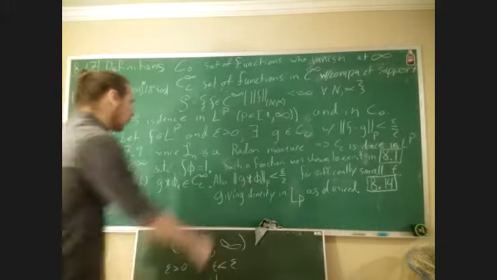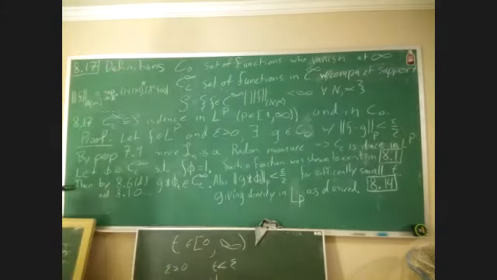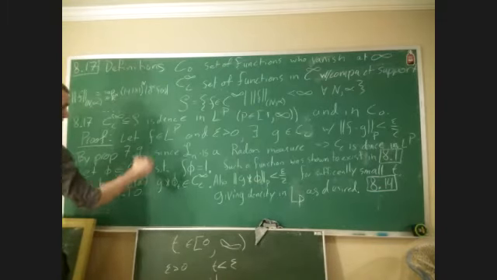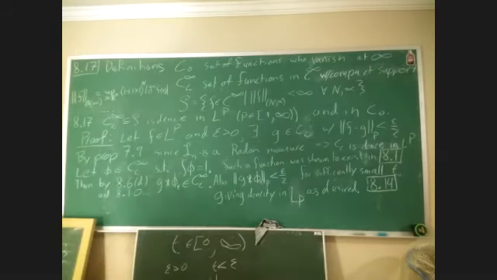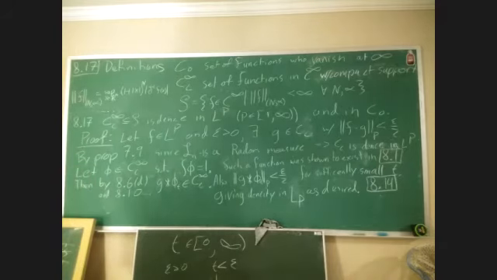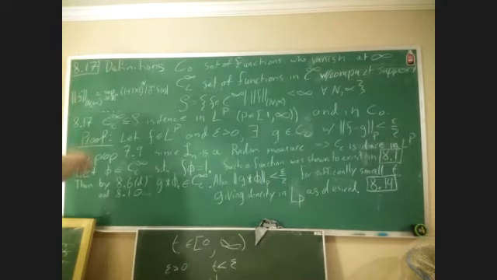Then we have two theorems that we're going to use, the ones that we proved before. 8.6d tells us that the support of the convolution of two functions with compact support is a subset of the closure of the Minkowski sum of the supports of the functions.